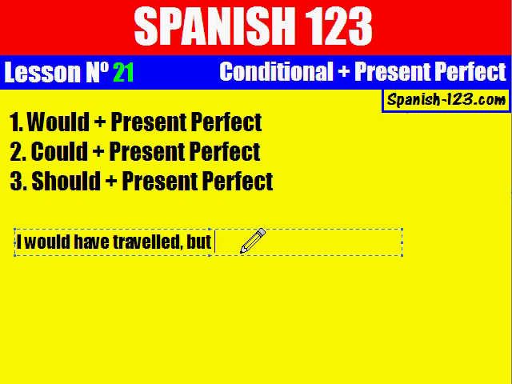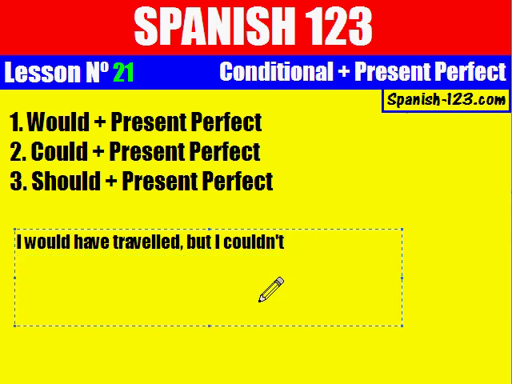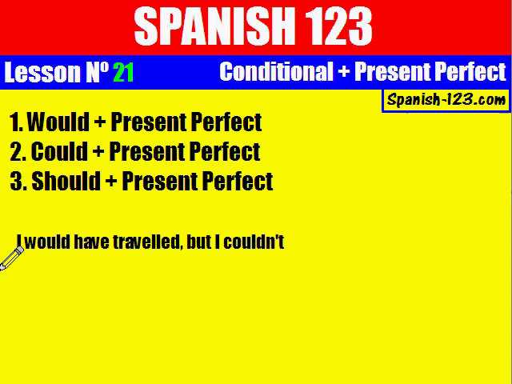but I couldn't. I would have traveled, but I couldn't. Let's see how it is in Spanish. I would have traveled, but I couldn't. First, yo, and then would have. Look, I would have.